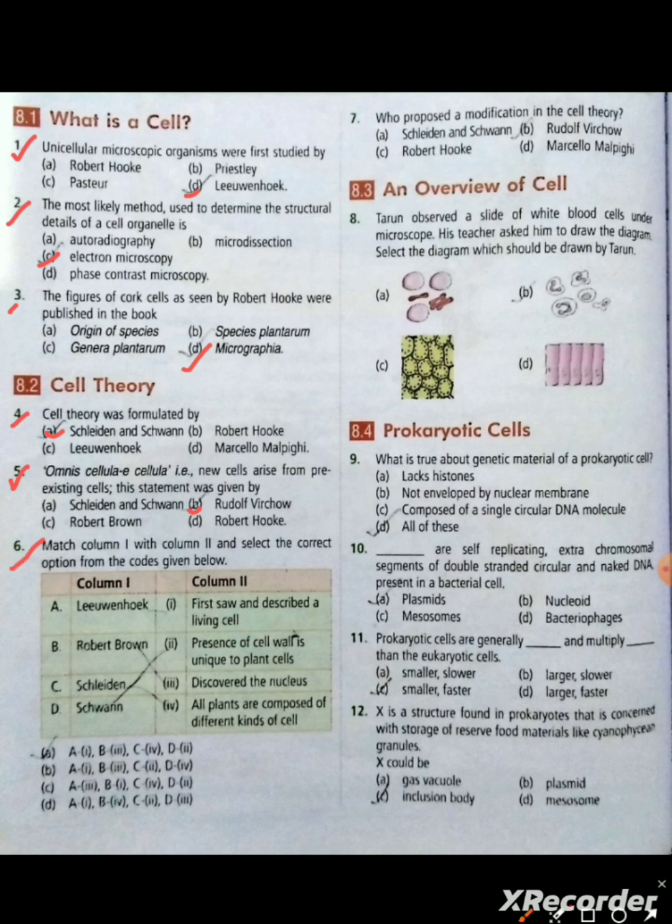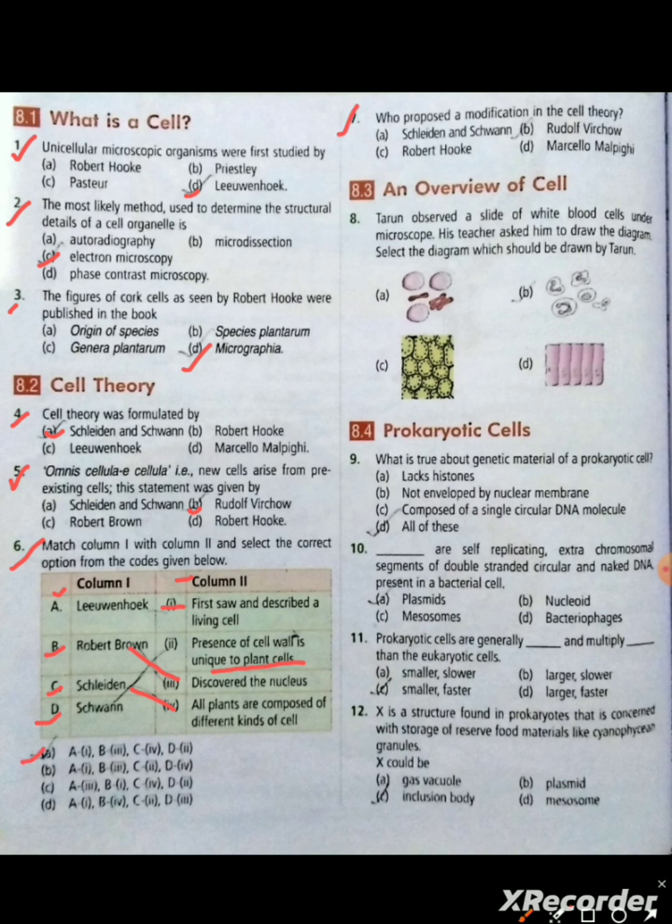Question number 6. Match column 1 and column 2. Leeuwenhoek first saw and described a living cell. Robert Brown discovered the nucleus. Schleiden, all plants are composed of different kinds of cells. Schwann, presence of cell wall is unique to plant cells. Option A is correct.